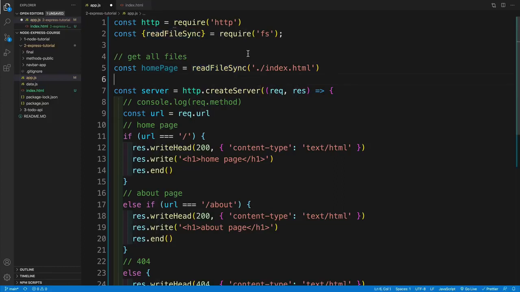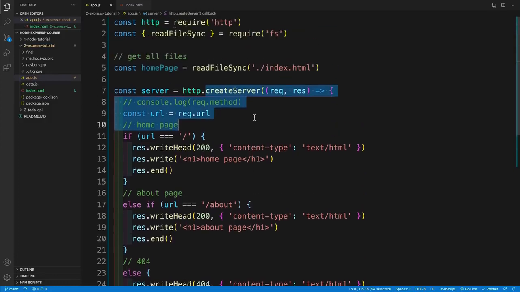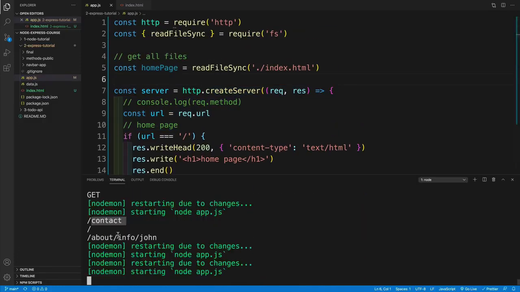Now, again, we're getting the contents. Why am I using readFileSync here? Well, there are two reasons. First of all, we need to keep in mind that we're not invoking this every time someone comes to the server. Please keep in mind that we require that file when we instantiate our server, so basically that initial time when the server starts running.